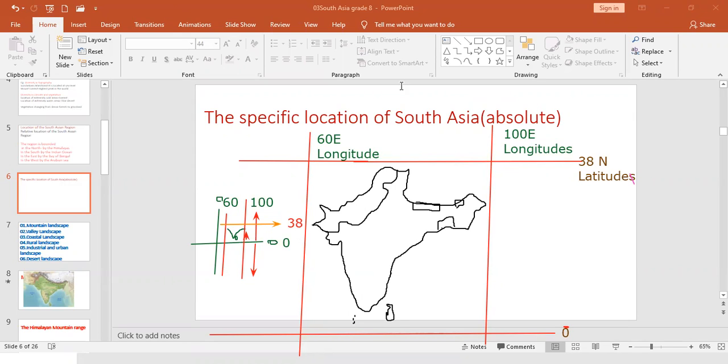Okay, then you color the map, this area, then it is very easy to identify the sea area. Here is the area, the coastline.